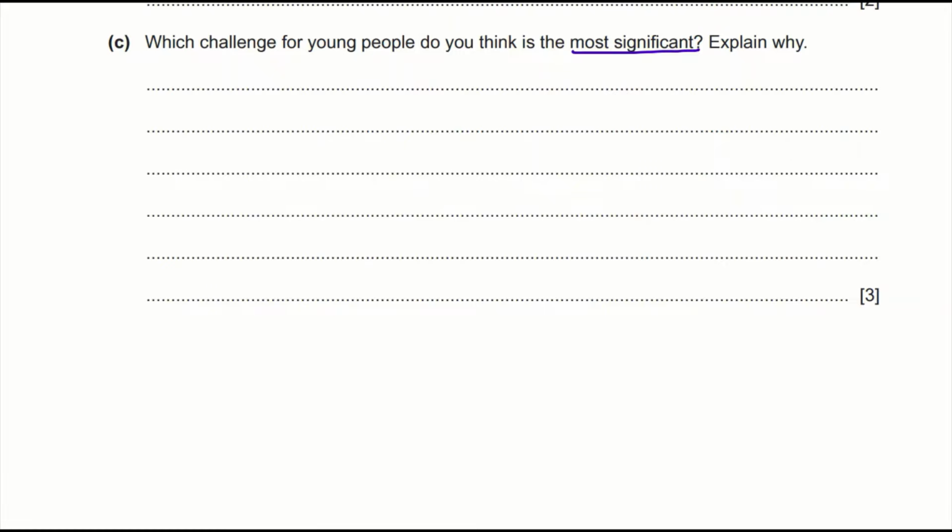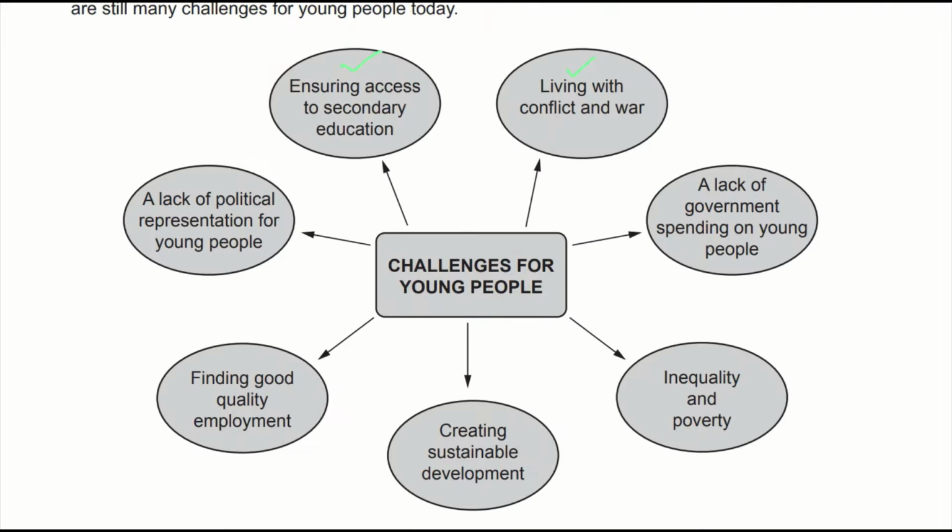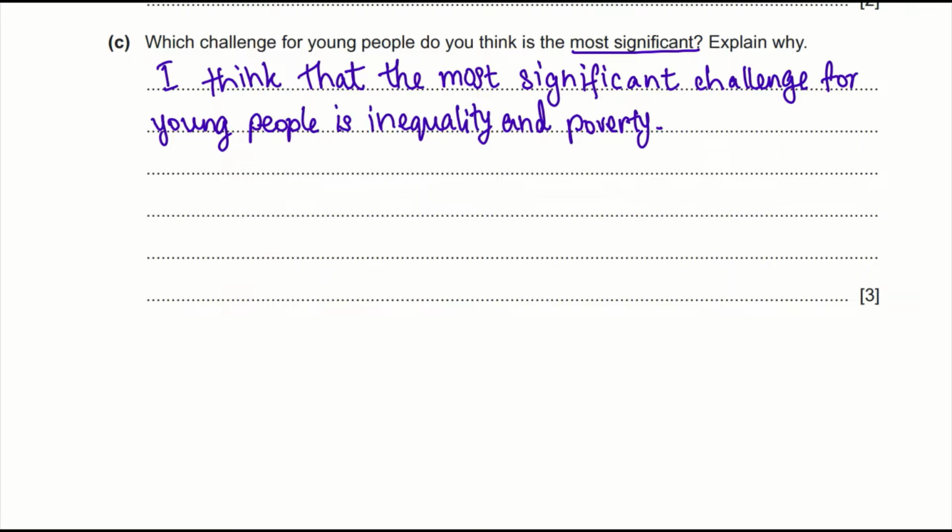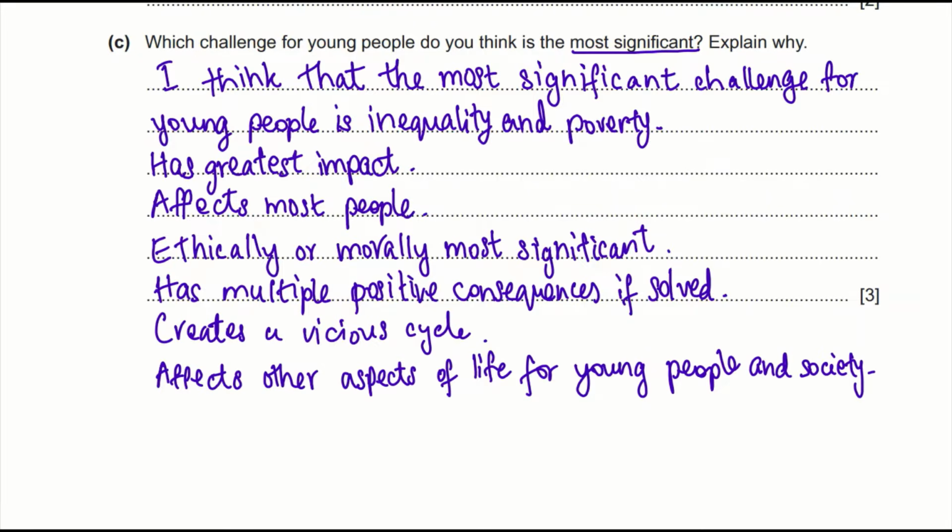Firstly, write down that challenge that you think is the most significant, and then put those points in. For this question, I think I'm gonna take inequality and poverty. Okay, I've listed my challenge. Now I've got to explain why it's the most significant. As you can see, I've taken all of this from the mark scheme, but you can develop this by yourself into complex sentences.